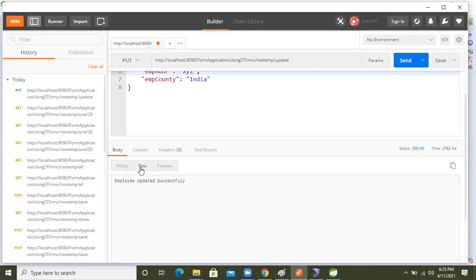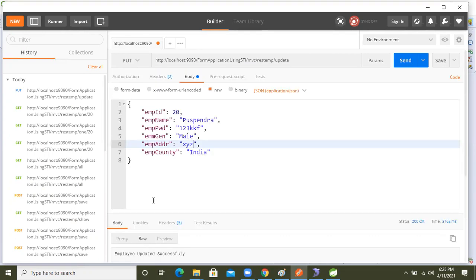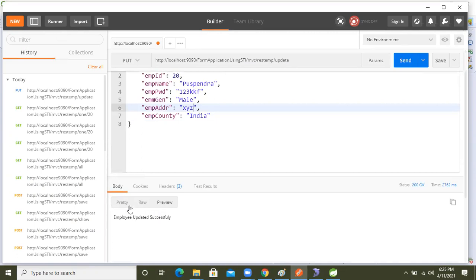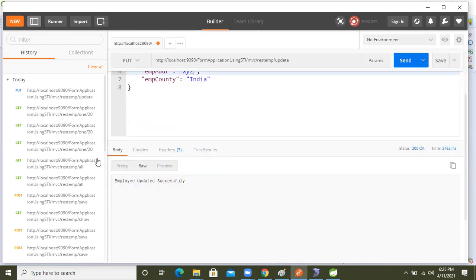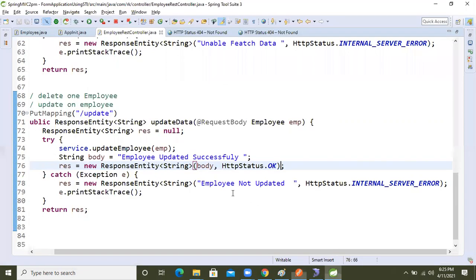Oh, that is fine. No, no, we are getting the correct result. See, we are sending raw data, and with pretty print, we will get the JSON format like this. We are sending the raw data and the output is coming: employee updated successfully.